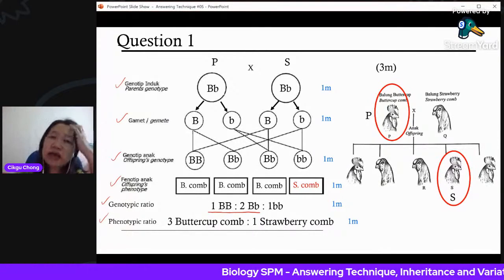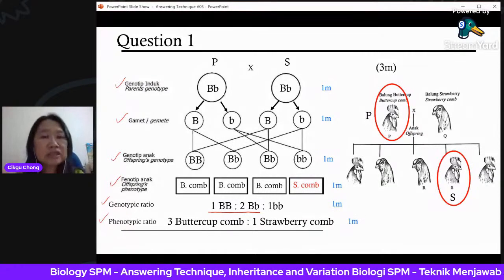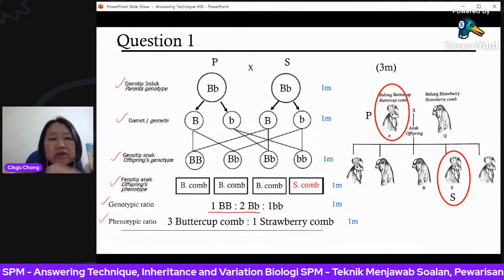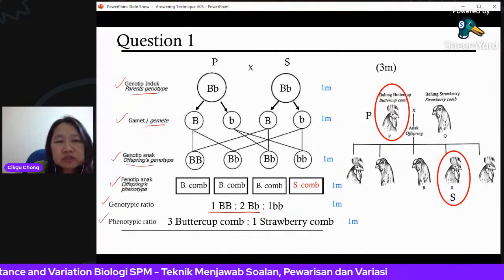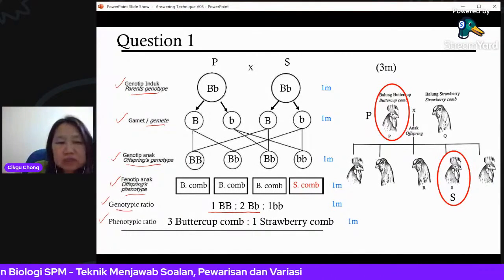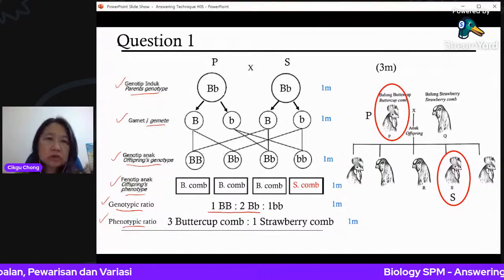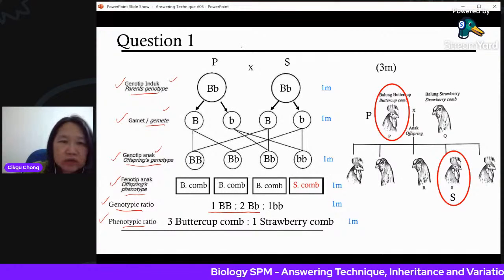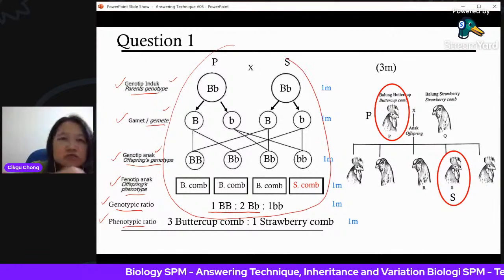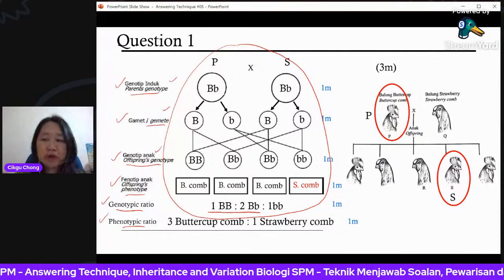I did hear from an examiner, the person who marks the paper, that if you do not write parent genotype, gamete, offspring genotype, offspring phenotype, all this, you do not get your full mark. You may be penalized also. So please do not forget to write this. Many students will straight away draw this because they love to draw, but you have to explain what you're drawing.